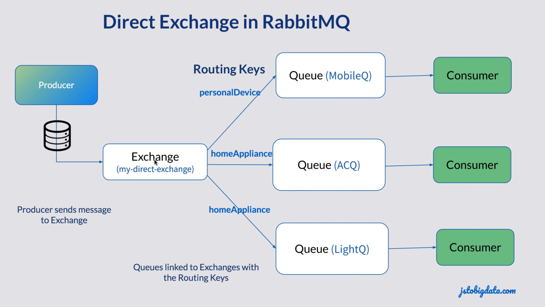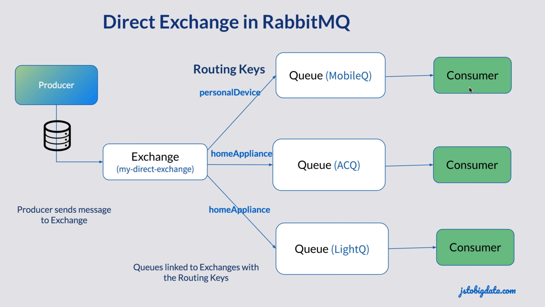Each of these queues will be bound with the exchange with respective routing keys. So mobile queue will be bound using personal device as routing key. AC queue will be bound to the exchange using home appliance as the routing key, and similarly light queue will be using home appliance to bind with MyDirectExchange.